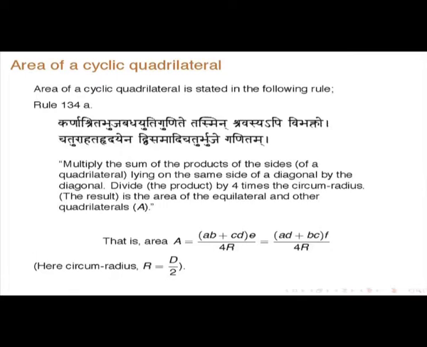Then the area of a cyclic quadrilateral is stated as follows: multiply the sum of the products of the sides lying on the same side and divide the product by 4 times the circumradius. That is the area of the quadrilateral, he says. So this is the expression for the area.